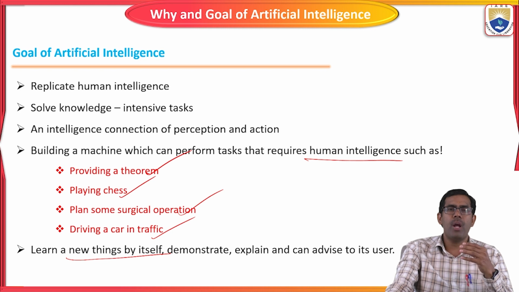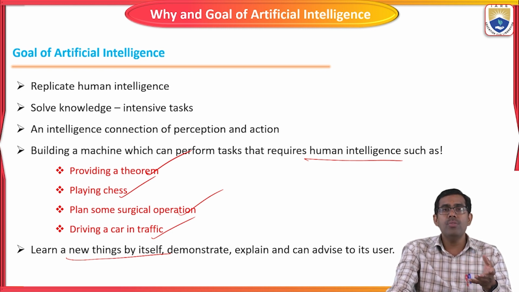If you give it certain problems, it should think for itself, analyze what the problem is, follow some procedures, and produce appropriate results.